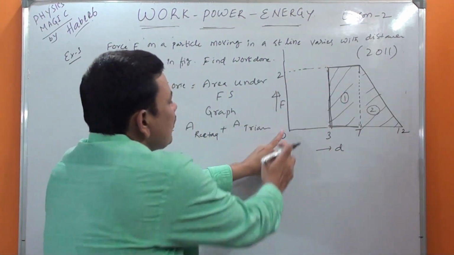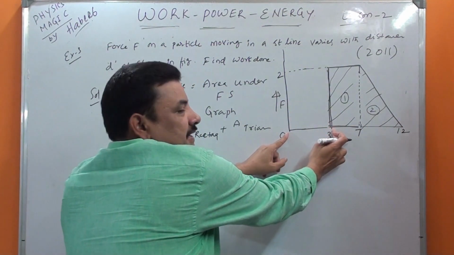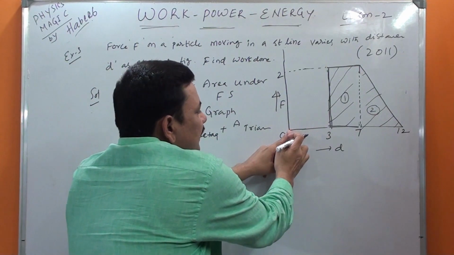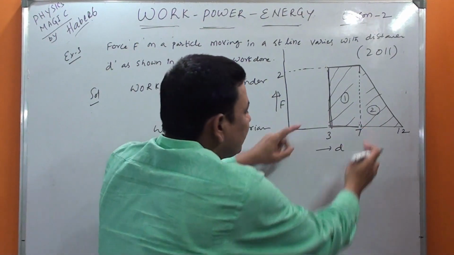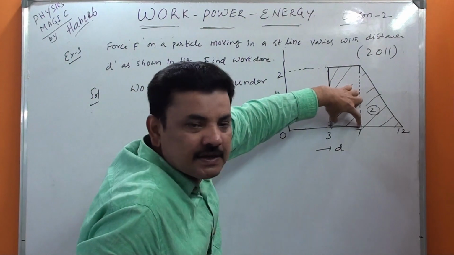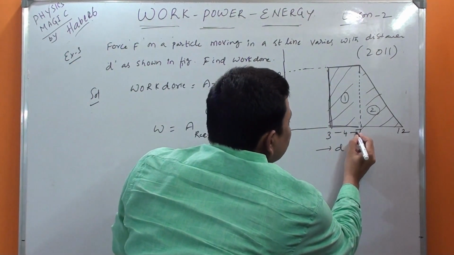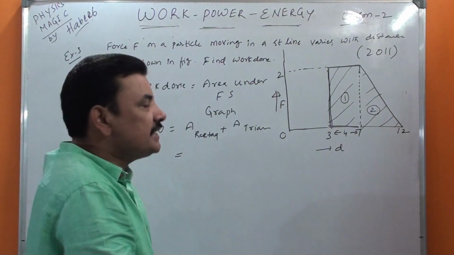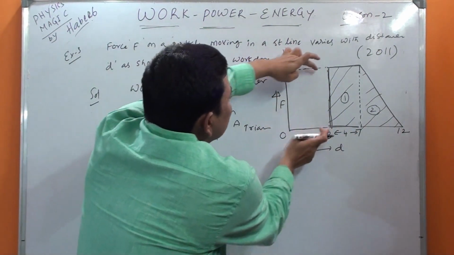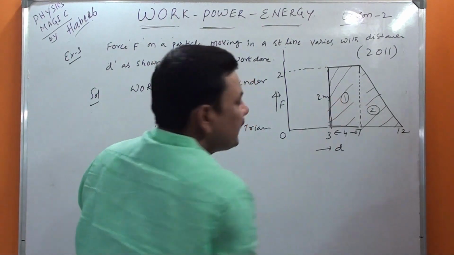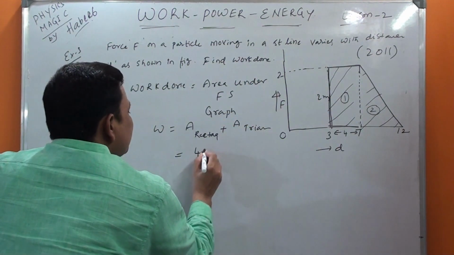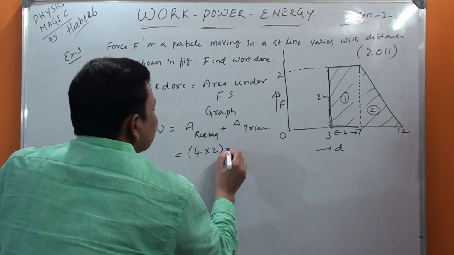From 0 this point is at 3 meter distance, and from 0 this point is at 7 meter. But we need only this distance, so 7 minus 3 gives 4 meters here. And this is 0 to 2, which means 2 meter. So very simple, 4 into 2, plus